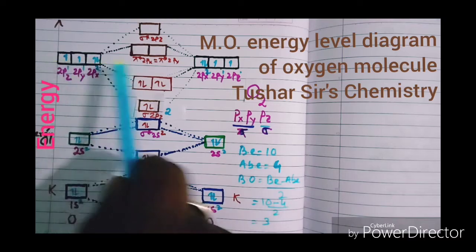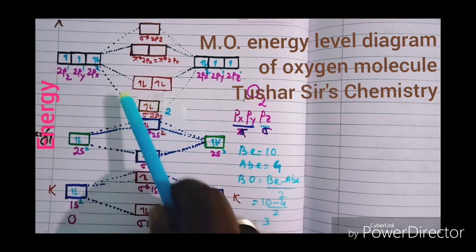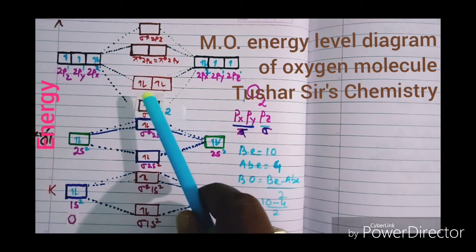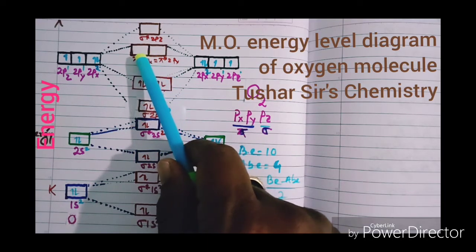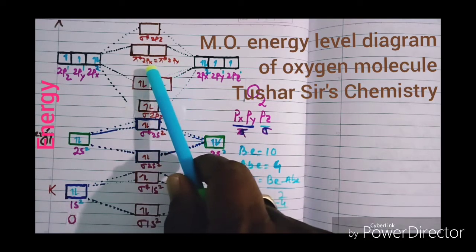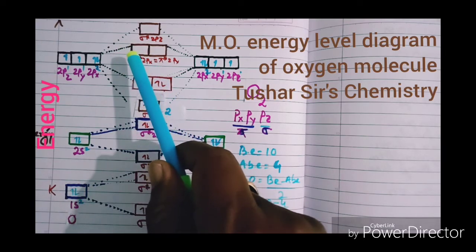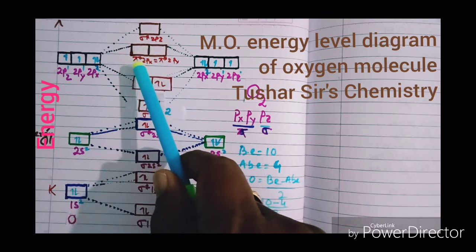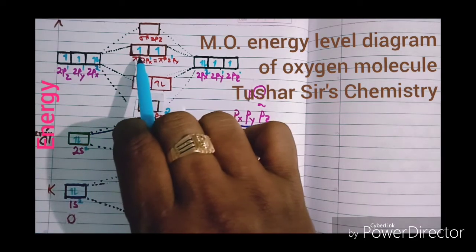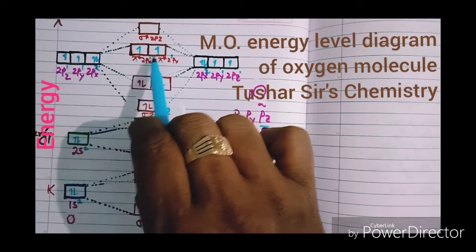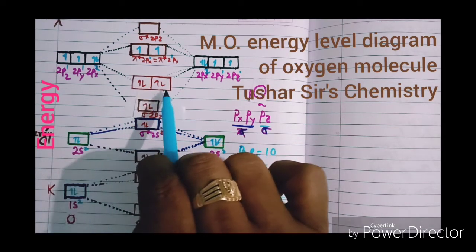So there are 4 plus 4, 8 electrons. Now these 3 molecular orbitals contain 6 electrons. Another 2 electrons will be present over here, or will be occupied by these 2 antibonding molecular orbitals. But according to Hund's rule, each degenerate orbital contains 1 electron first, then pairing will start. So you see each degenerate orbital contains 1 electron, 1 1, and this is pi 2px2, pi 2py2.